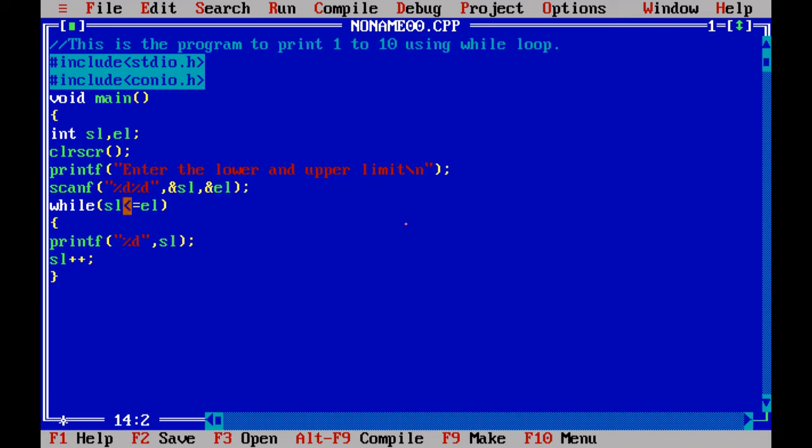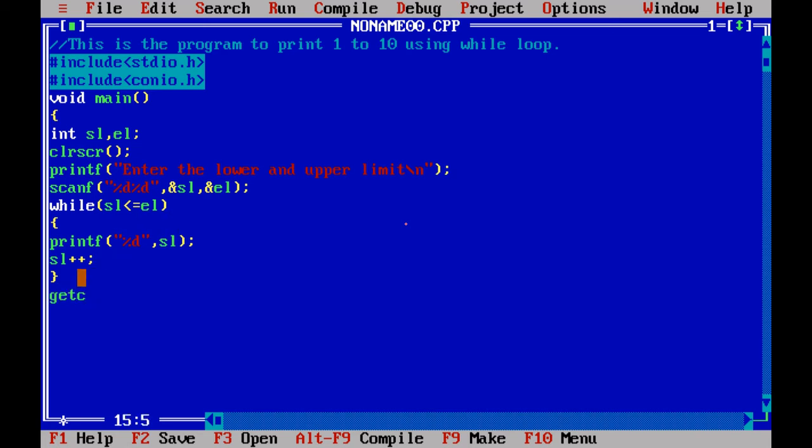And it checks the condition: 10 is not less than 10, but it's equal to 10, so again the condition is true, so it enters into the loop and 10 will be printed. Then SL will be incremented. Now SL equal to 11. Then it checks the condition, but 11 is greater than 10, so the condition failed, so it will come out of the while loop.